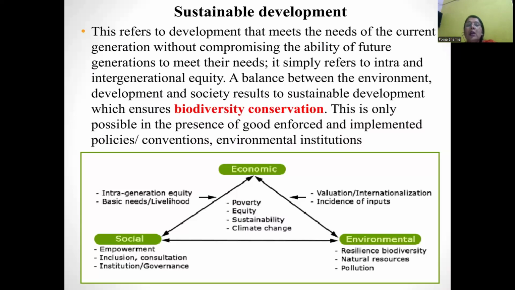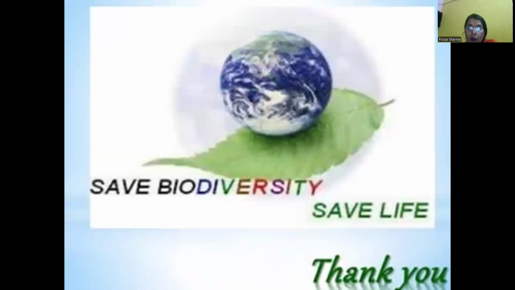We protect our biodiversity by the sustainable use of biodiversity. This is only possible in the presence of well-enforced and implemented policies, conventions, and environmental institutions. We must protect our biodiversity through sustainable development. Thank you. Save our biodiversity, save life.